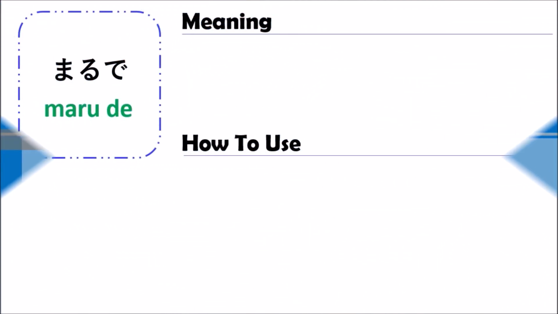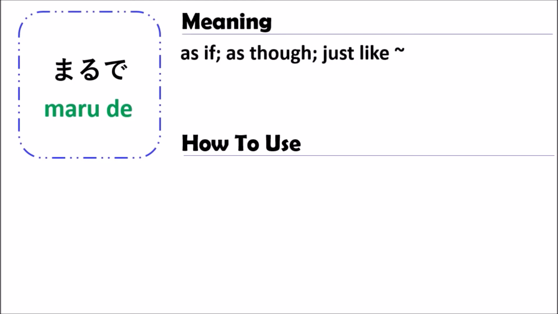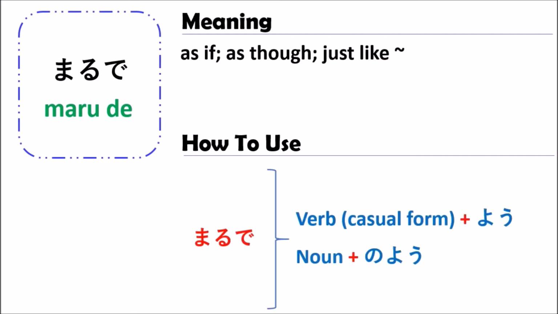Today, we are going to talk about the grammar of MARUDE. The grammar of MARUDE means as if, as though, just like, or something. In Japanese, when you use the grammar of MARUDE, you can use it with the verb and the noun.